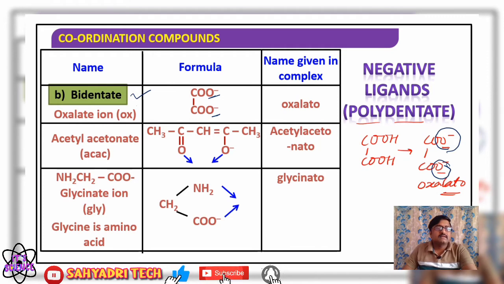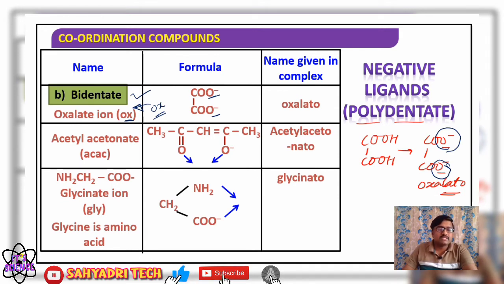Then, how is the oxalate ion abbreviated in the complex? OX. So whenever you see OX in a coordination chemistry complex, it indicates an oxalate ion, which is a bidentate ligand. Please remember this.